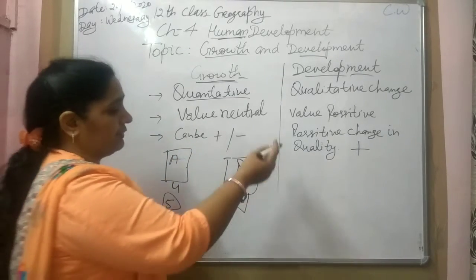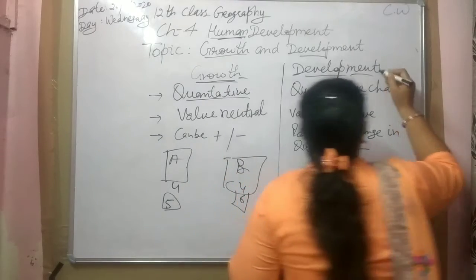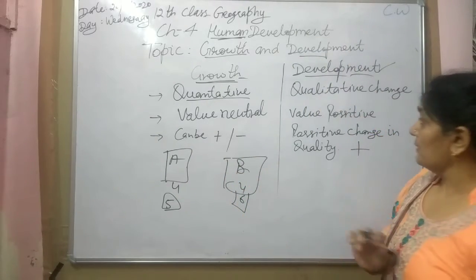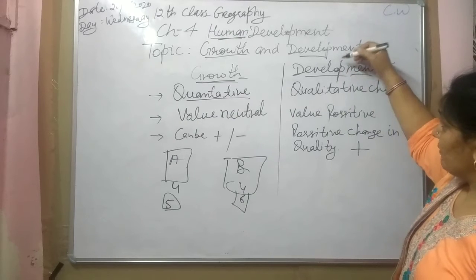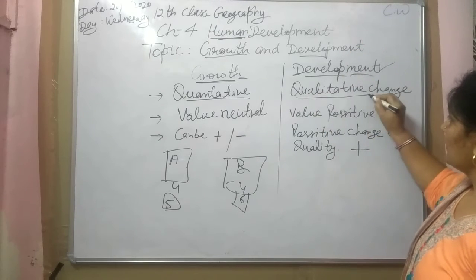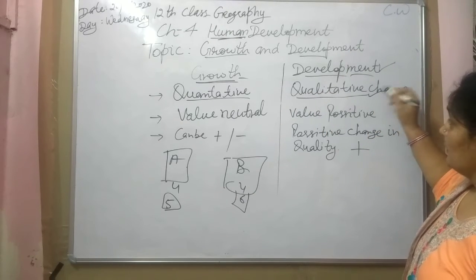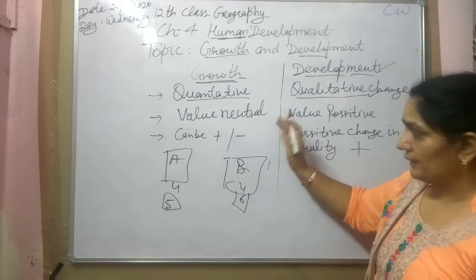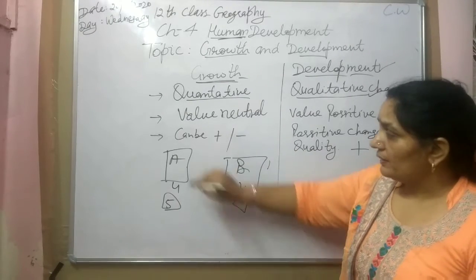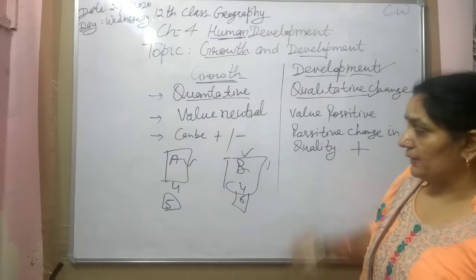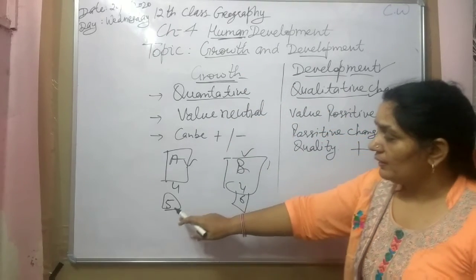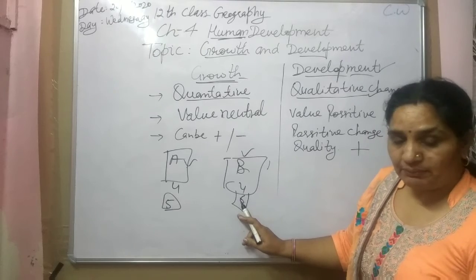On the other hand, we will discuss now about development. Development is also used for the change in the lifestyles. So development is always a qualitative change. Qualitative change means the change in the lifestyle. We are taking the same example again, families A and B. During the growth period, we know about the change in the number of people in both the families.